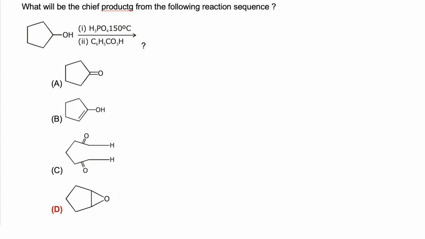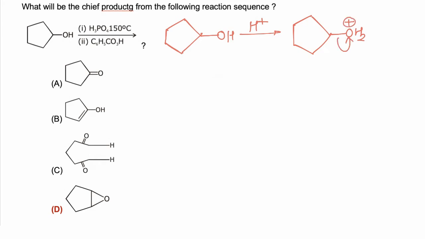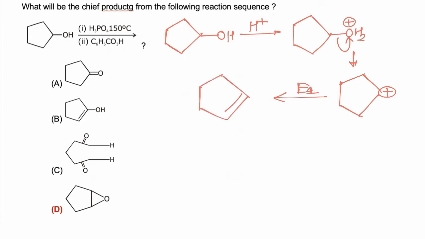In this reaction we have to find the product of the reaction. Now the given molecule is alcohol and it is heated with H3PO4. So alcohol on reacting with H3PO4 first gets protonated to form oxonium ion. Now this oxonium ion will release water molecule to form carbocation. Now this carbocation will convert to alkene via E1 mechanism. So we will get alkene as an intermediate.